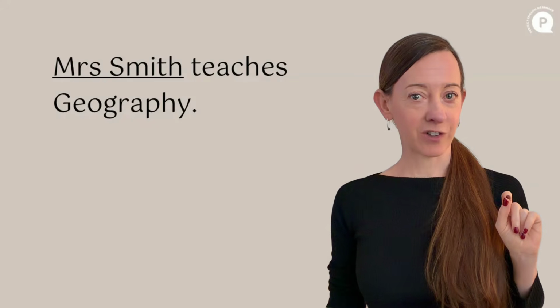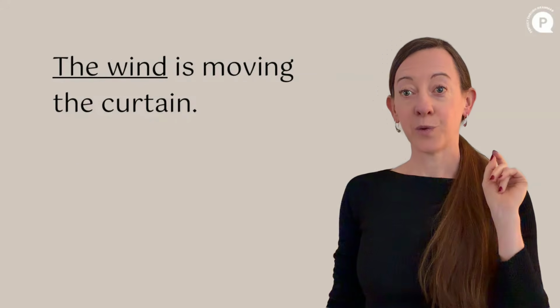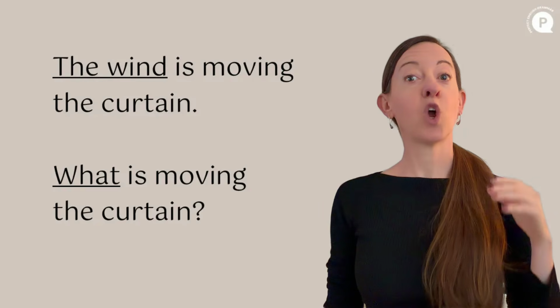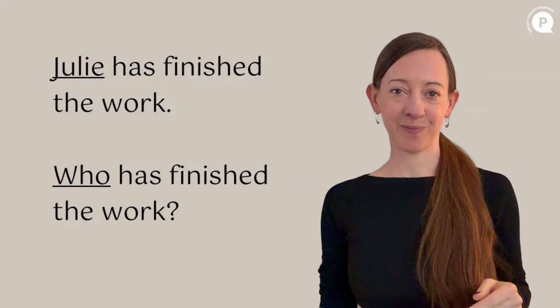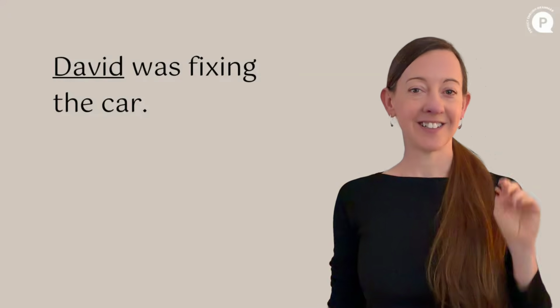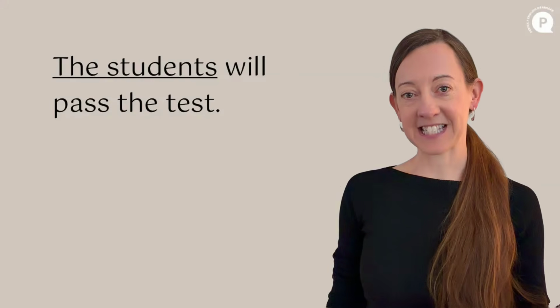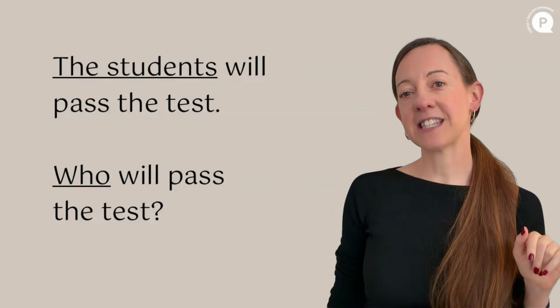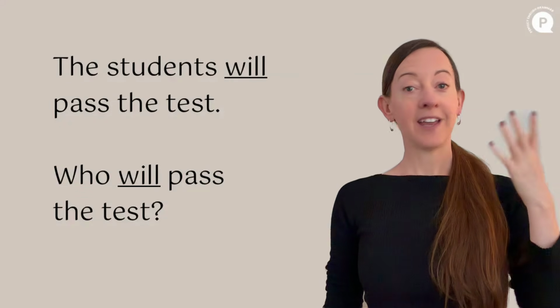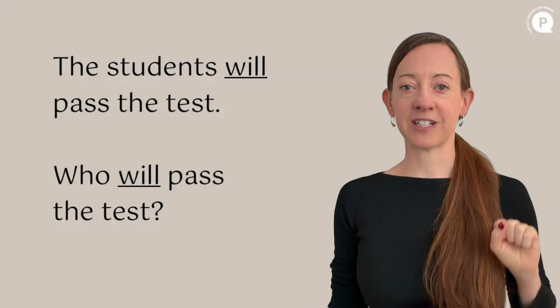Mrs. Smith teaches geography. Subject question, who teaches geography? The wind is moving the curtain. Subject question, what is moving the curtain? Julie has finished the work. Subject question, who has finished the work? David was fixing the car. Subject question, who was fixing the car? The students will pass the test. Subject question, who will pass the test? Notice that with tenses that already have an auxiliary verb, it just stays there after who or what or where. We just replace the subject.